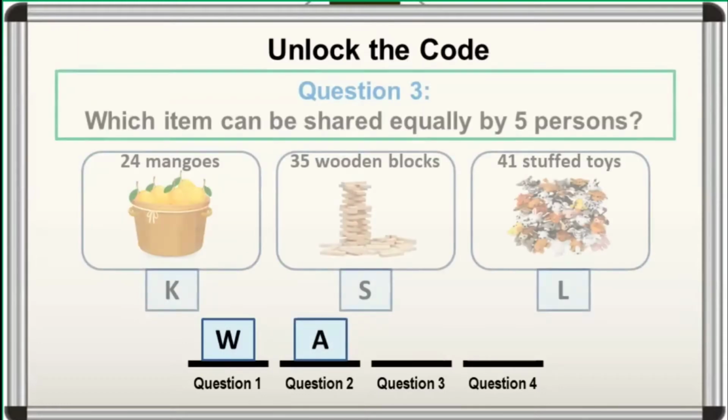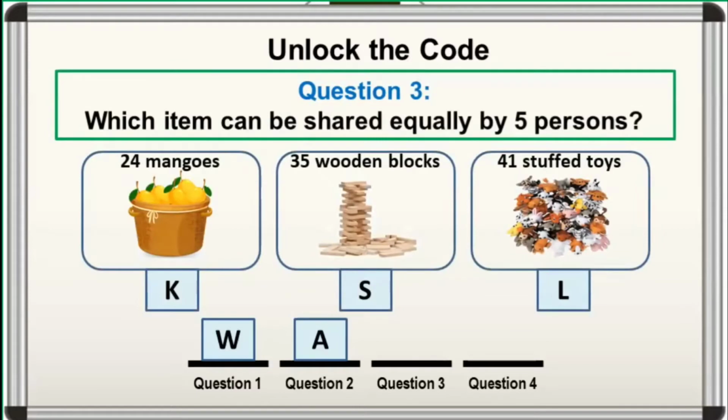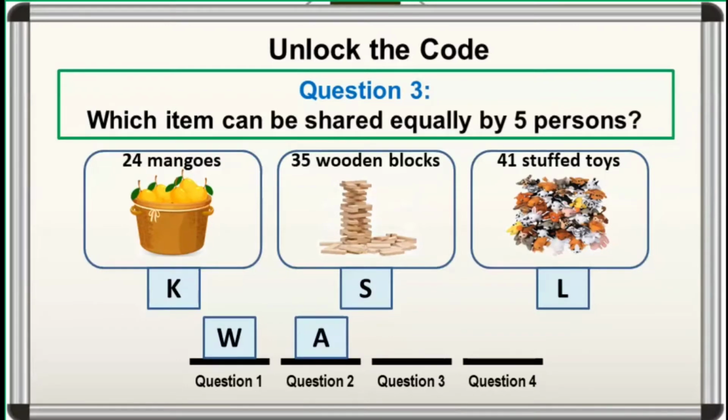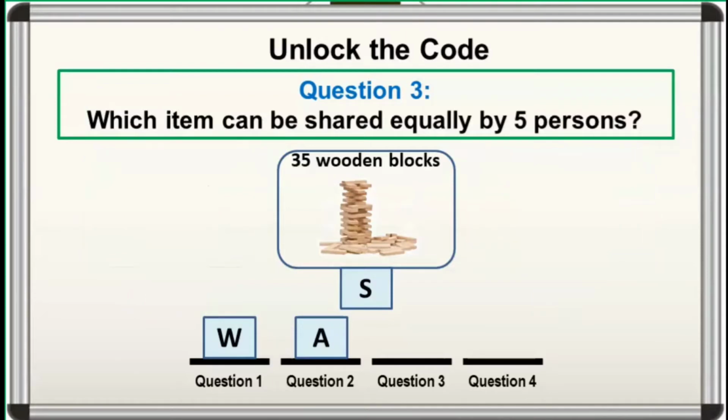For number 3, which item can be shared equally by 5 persons? Good. 5 persons can share 35 wooden blocks equally, and they will receive 7 wooden blocks each.